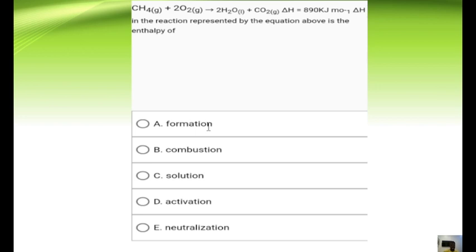You notice that the substance is reacting with oxygen. So once a compound is burning in oxygen, it is basically a combustion process. Any enthalpy change associated with burning 1 mole, and notice that it's just 1 mole of CH4, inside oxygen is the heat or enthalpy of combustion. So our answer here will be B. Very simple. It's not hard.